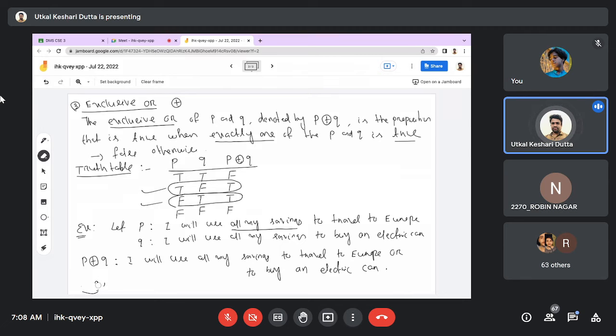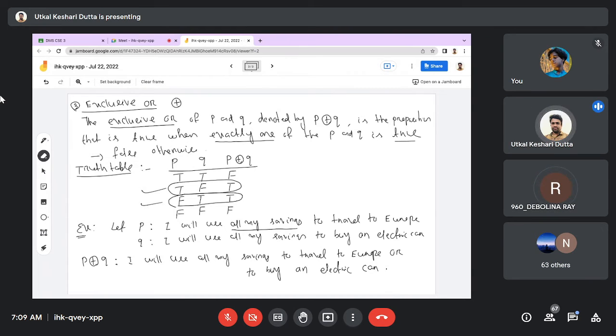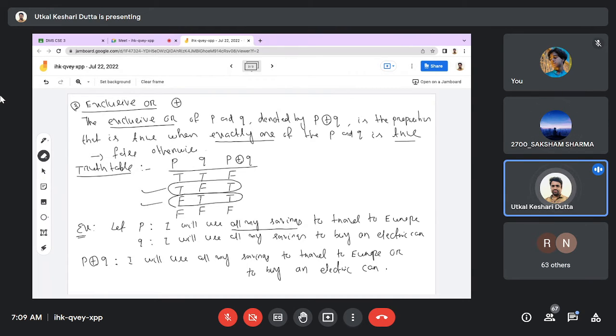I think in this question our main thing is all our savings. So we can use all our savings to go to Europe or to buy an electric car. In that case, one becomes true and one becomes false. If I want to travel to Europe, then it's true. If I buy an electric car, then it becomes false. That's what I mean, it is ultimately becoming true because one is true and one is false.